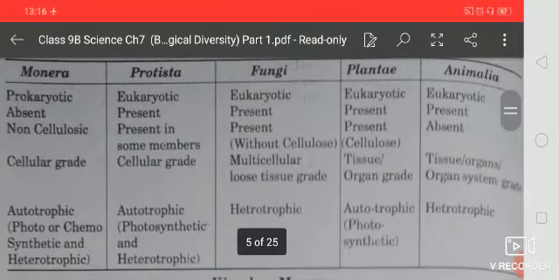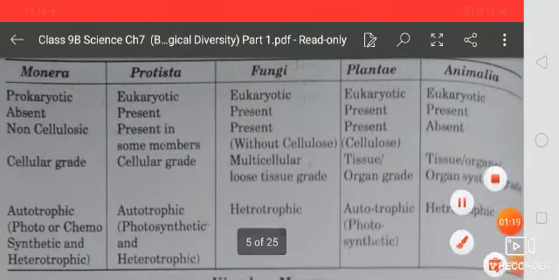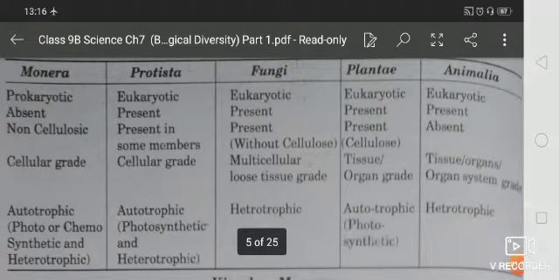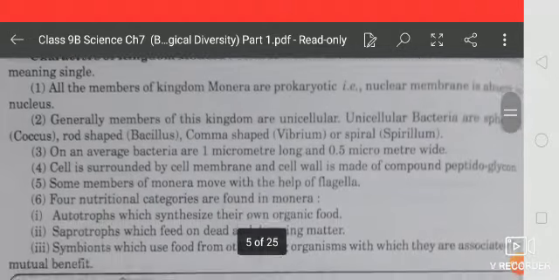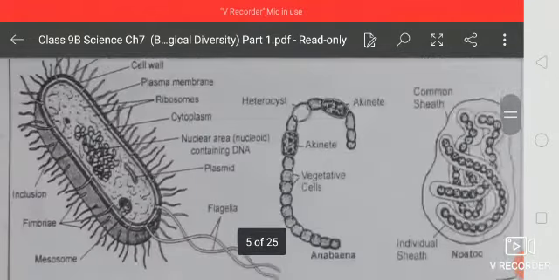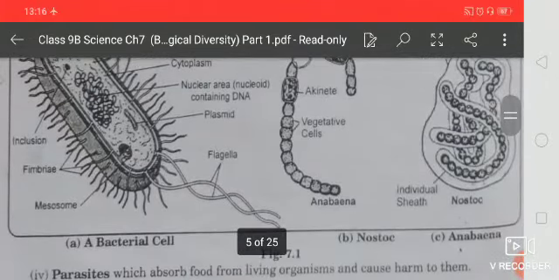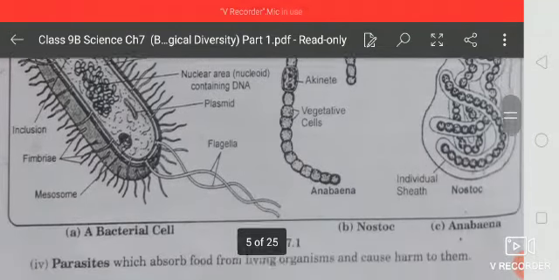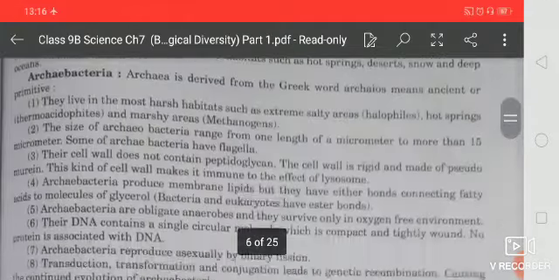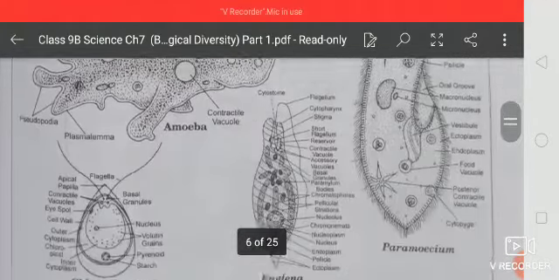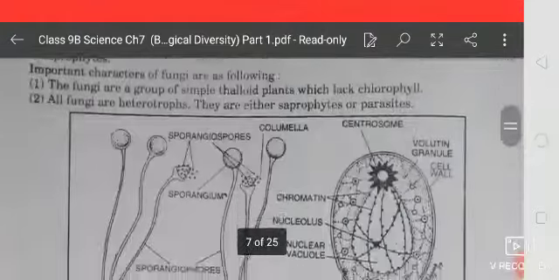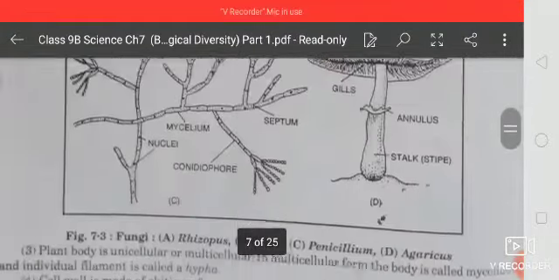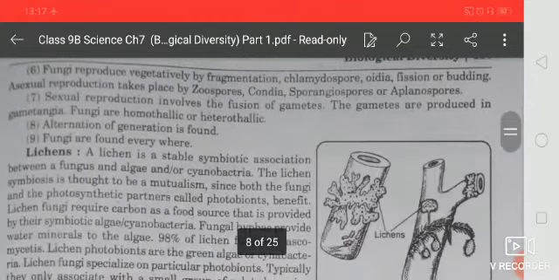So here this one is the table about the Monera, Protista, Fungi, Animalia and Plantae. It is very important for you. And next one is all the characteristic features which I had discussed of Monera, Protista, that is given here. See here, these are the kingdom Monera members, and next one is Protista, and now next one is here kingdom Fungi. You are seeing here all the fungi are there in Fungi.